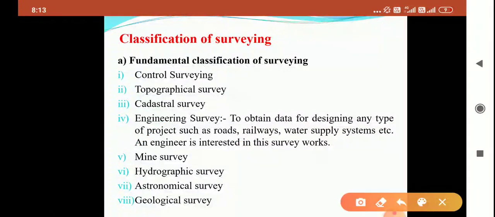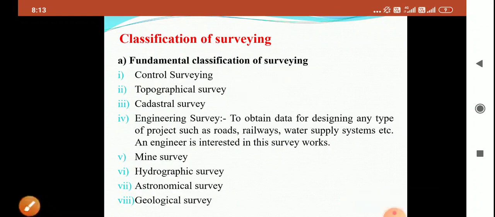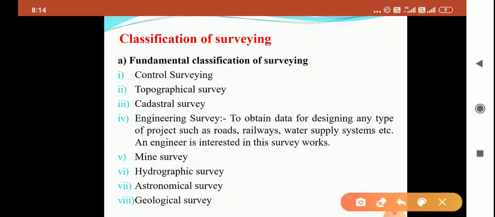So what is topographical survey? As I said earlier, the survey done with the help of topo sheets is known as topographical survey. The topographical map shows the details of hills, forests, and canals on the earth's surface that I discussed earlier. What is cadastral survey? The survey of boundaries of fields, houses is known as cadastral survey.